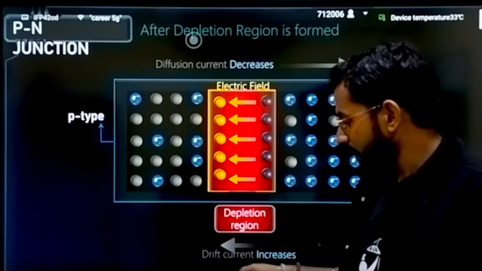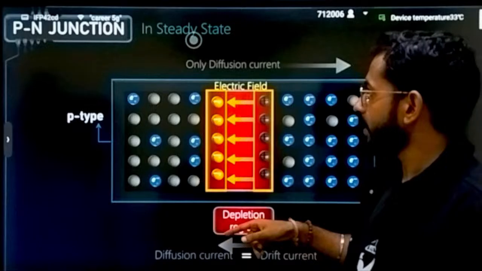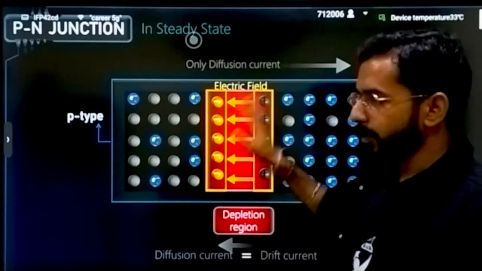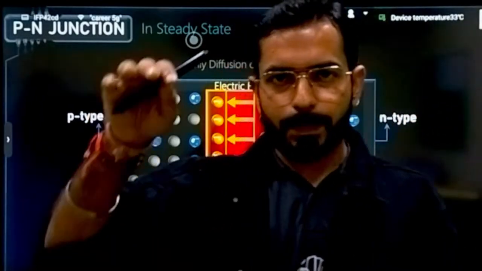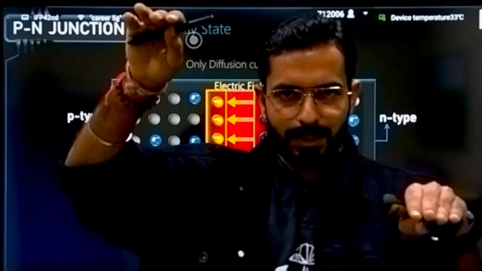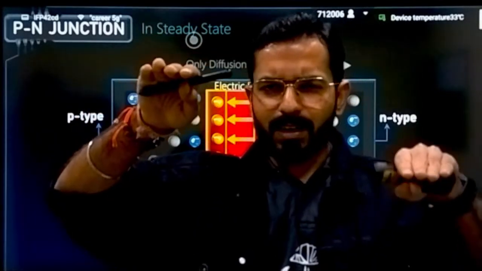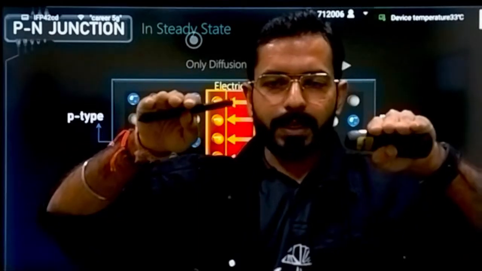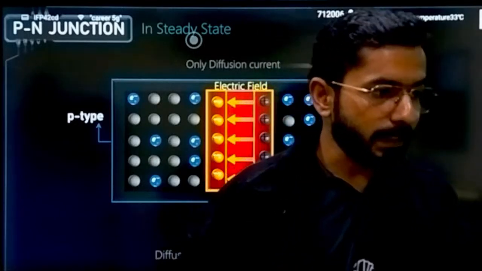Due to that, drift current will also increase, correct? After some time drift current will also increase. In steady state, what happens? Drift current and diffusion current will become equal. There will be an equilibrium situation, because initially drift current is 0 and diffusion current is very high, correct? Slowly diffusion current is decreasing and drift current increases a little bit. And at steady state, this drift current and this diffusion current will become equal. That is called steady state.